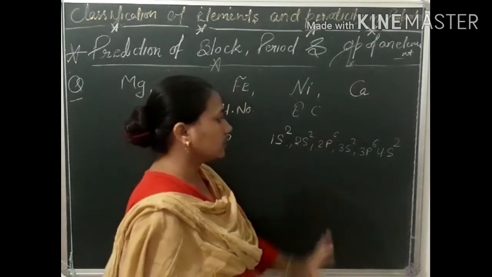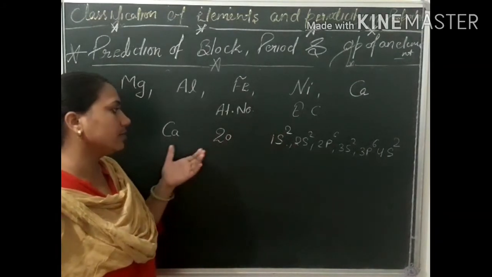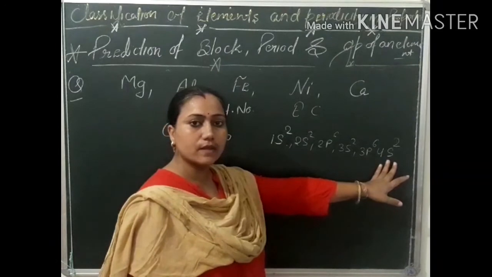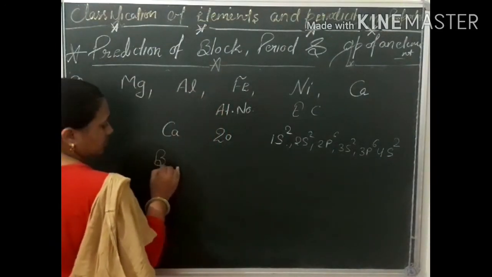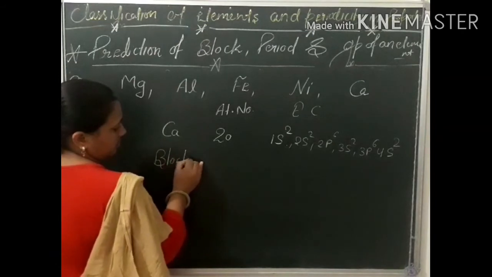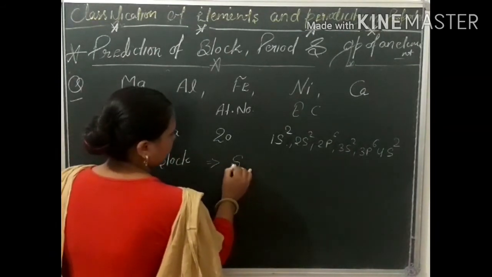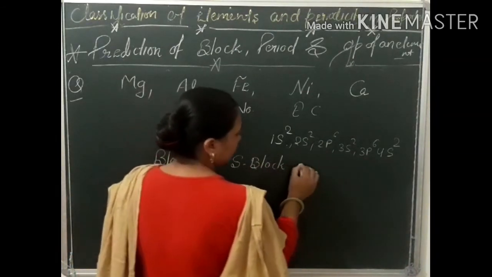This is the electronic configuration of calcium. Here we can see that the last electron goes in the s subshell, so it is an s block element.